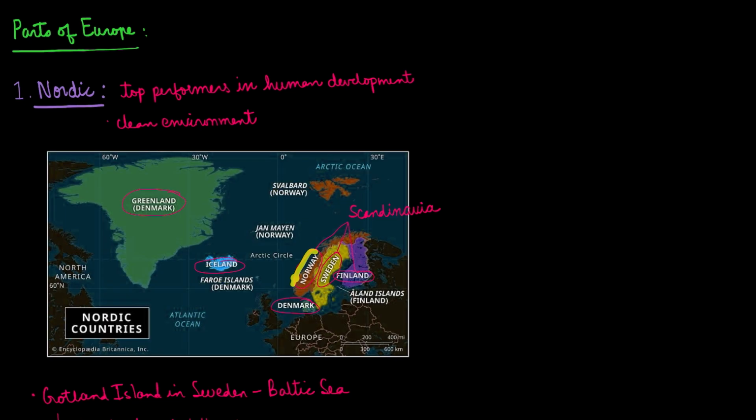These three countries, Norway, Sweden, and Finland, are called the Scandinavian countries, which are also part of the Nordic countries. So these three countries, NSF: Norway, Sweden, and Finland. And then we've read about Denmark. Denmark is over here, but it also has some parts like Iceland and Greenland and the Faroe Islands, which are a part of the Nordic countries. And this is also a part of Norway, Svalbard. So there are four countries for the Nordic countries, which are Norway, Sweden, Finland, and Denmark.